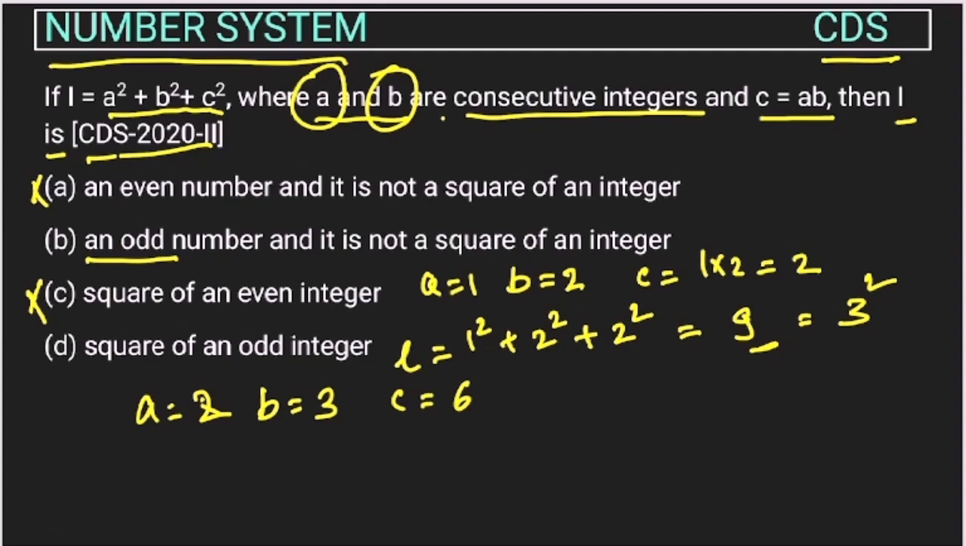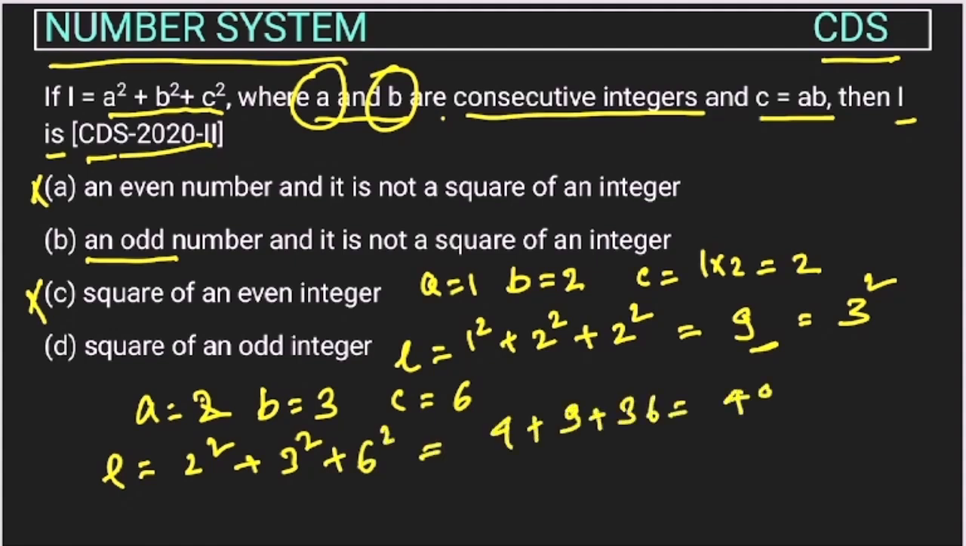So L will be 2 square plus 3 square plus 6 square. So this will be 4 plus 9 plus 36. So this will be 49, right? So this 49 means 7 square. So here we were getting 3 square, here 7 square. So we are sure that it is a square.